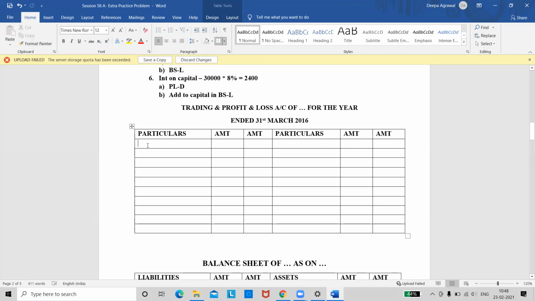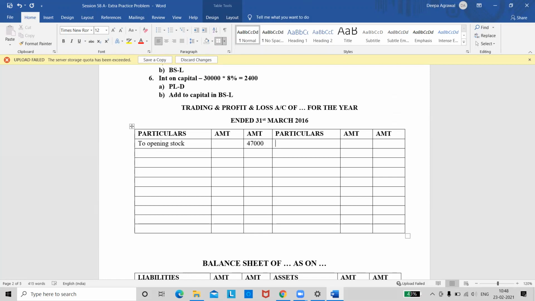And how do we start the trading account with always? Opening stock. Yes, so start with that. So first entry is to opening stock. You should also keep in mind if there are any adjustments for any of the entry. So opening stock, tell me the amount.